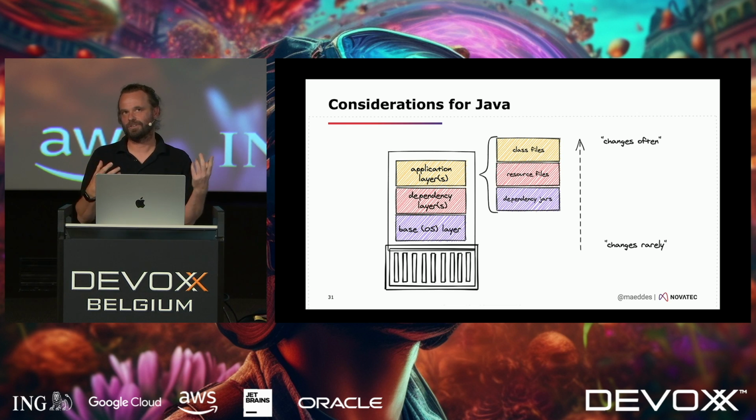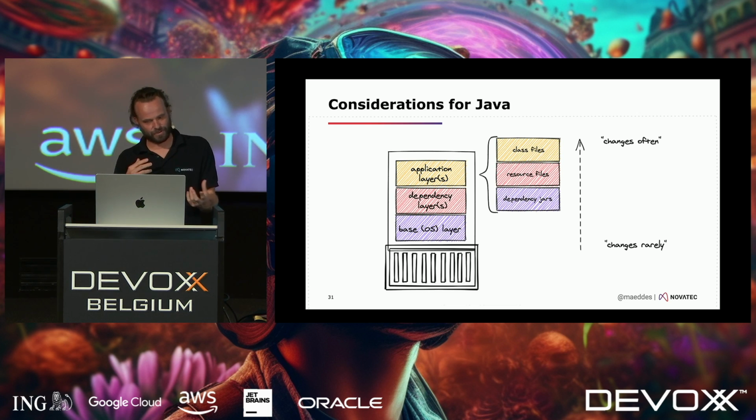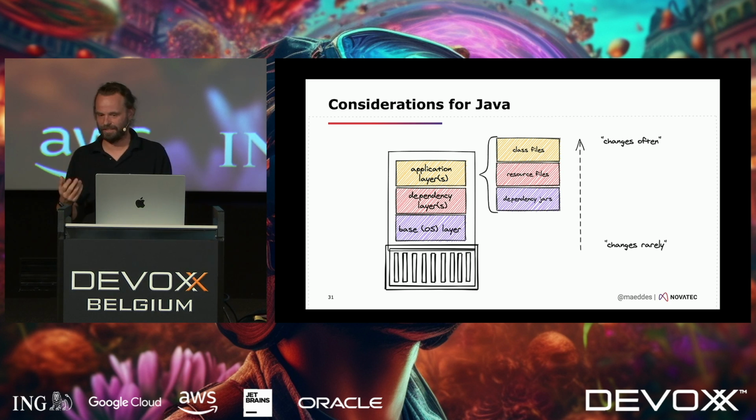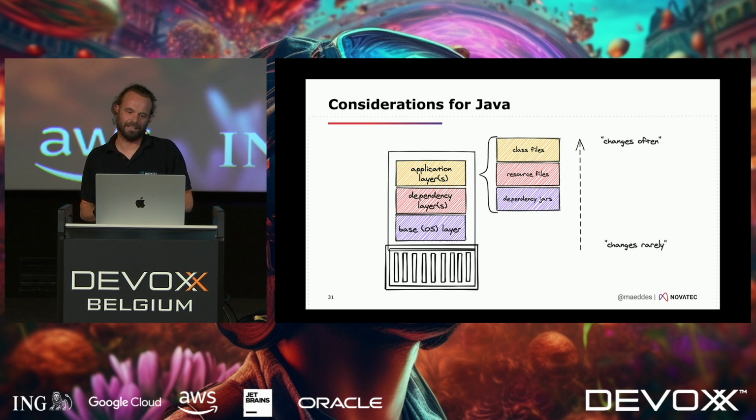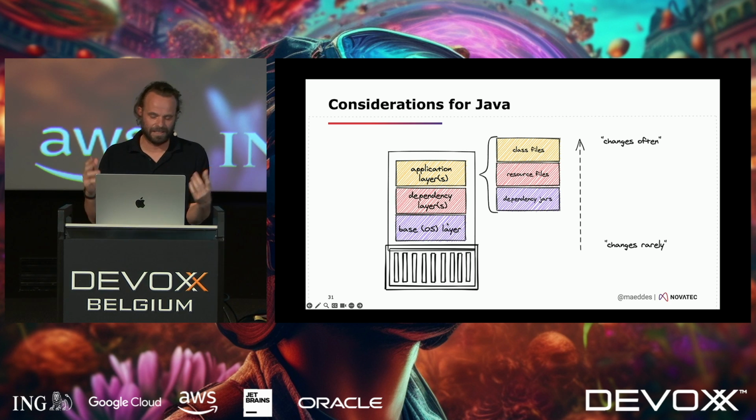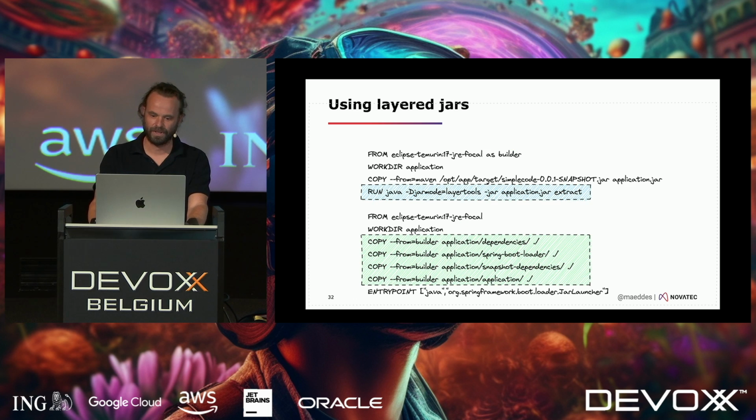And now if we look into a jar file, we have a similar structure. We have class files, we have resource files, and we have dependency jars. And again, mostly it should be the class files that change, and not so often the dependencies, especially not with every build. So if you want to optimize, it's much more efficient to make the structure more granular on that level, rather than squeeze a few megabytes on the OS layer, which is basically being cached anyway. I mean, that's only going to take long the first time it's being loaded.